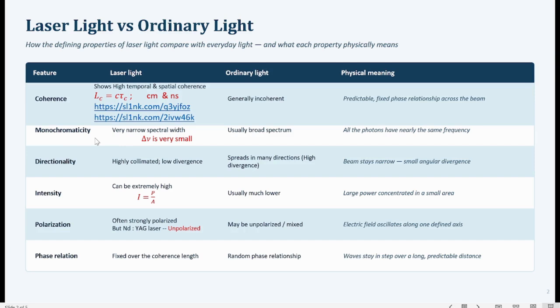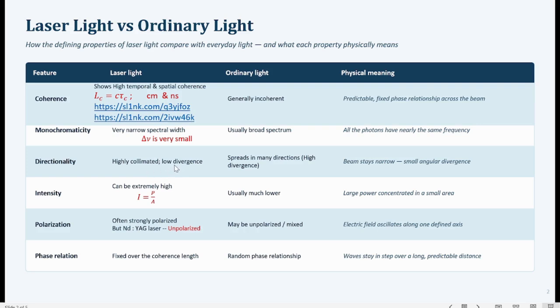Monochromaticity means the laser light is of single wavelength or single frequency, or you can say delta nu or delta lambda is very small. So laser light shows a narrow spectral width, whereas for ordinary light the spectral width is quite large. It shows a broad spectrum. Delta nu or delta lambda is significant. This monochromaticity means that all the photons have nearly the same frequency or same wavelength.